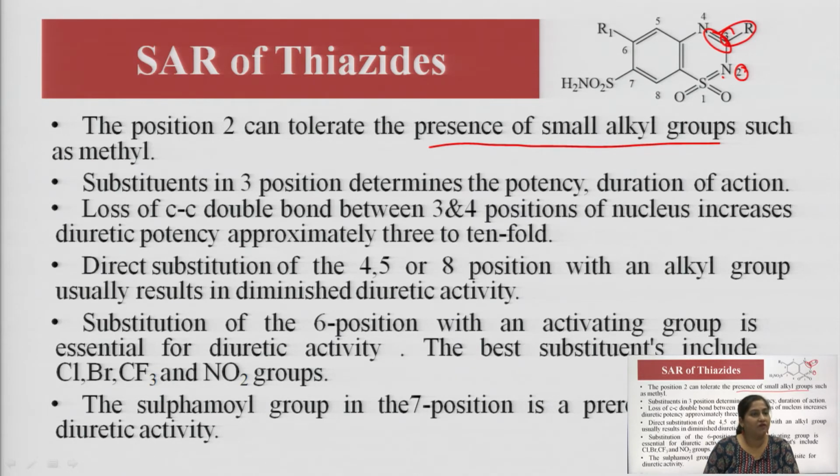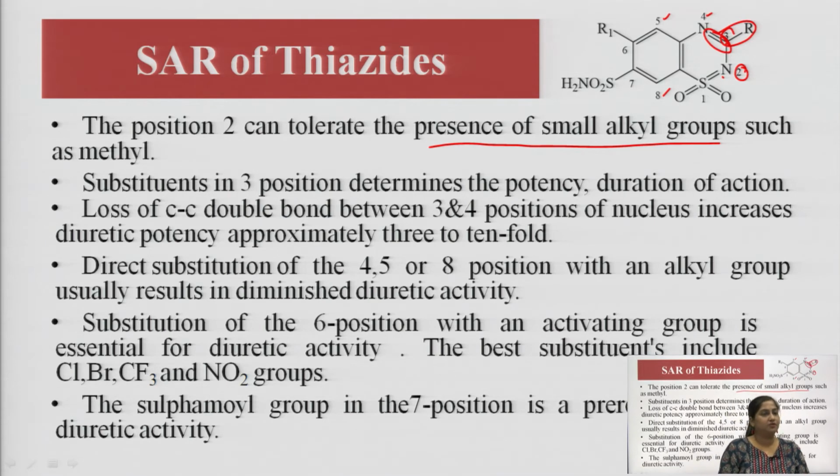So, the loss of the carbon-carbon double bond between the third and fourth position of the nucleus can increase the diuretic potency approximately 3 to 10 fold. Then, direct substitution of the fourth, fifth or eighth position with an alkyl group usually results in diminished diuretic activity. So, the fourth, fifth and eighth positions should be free.